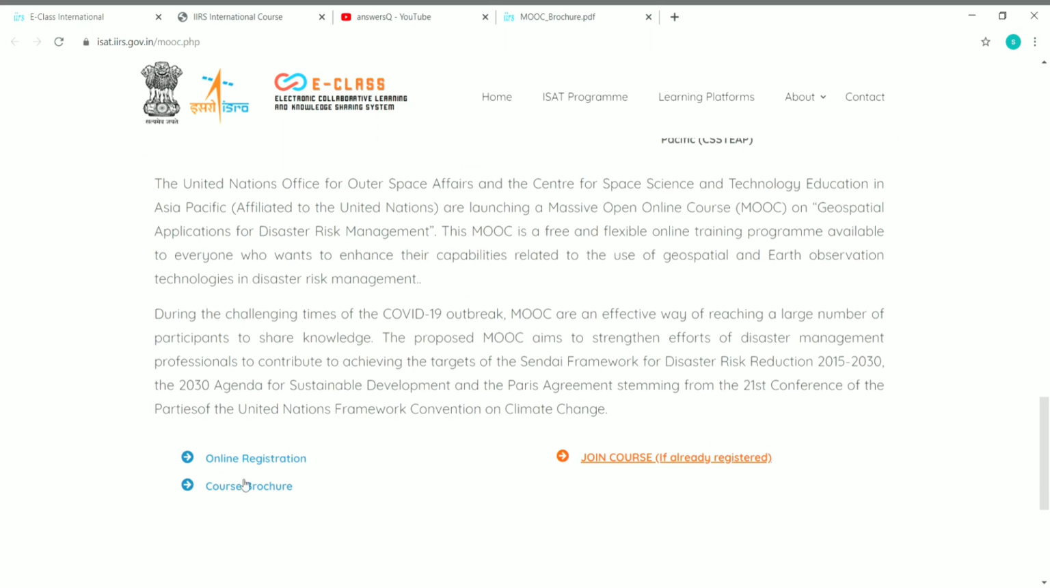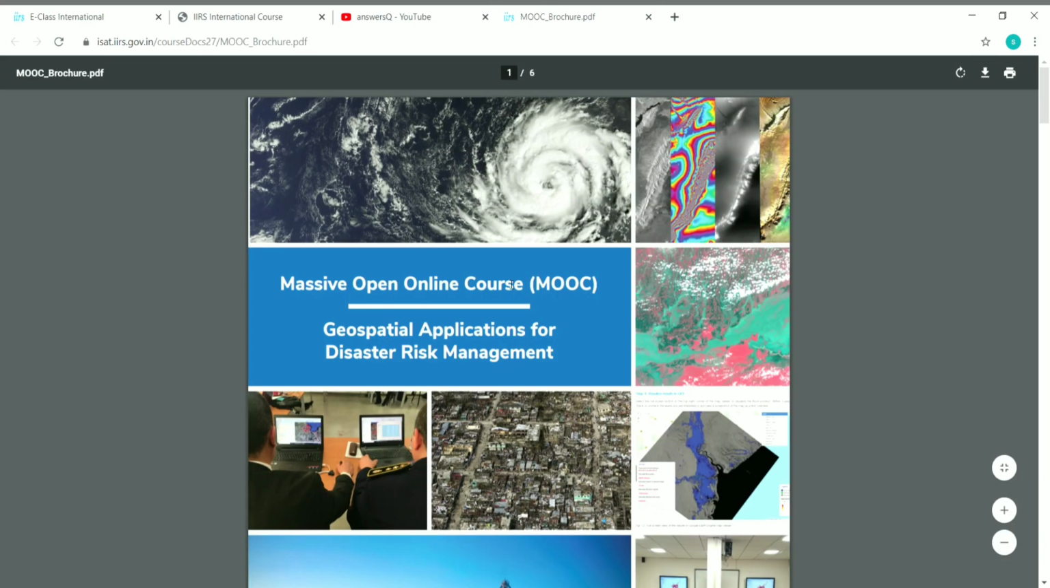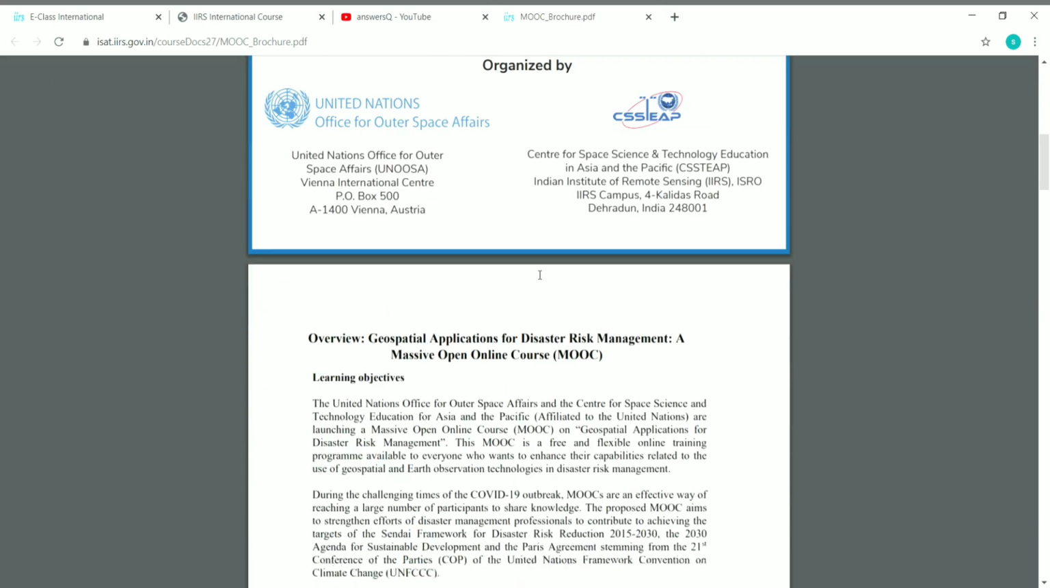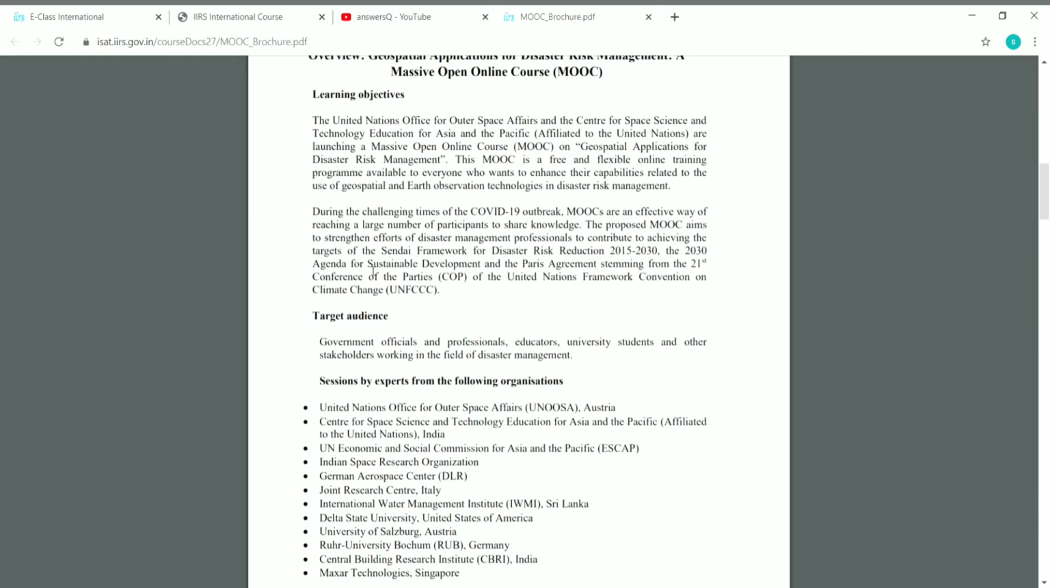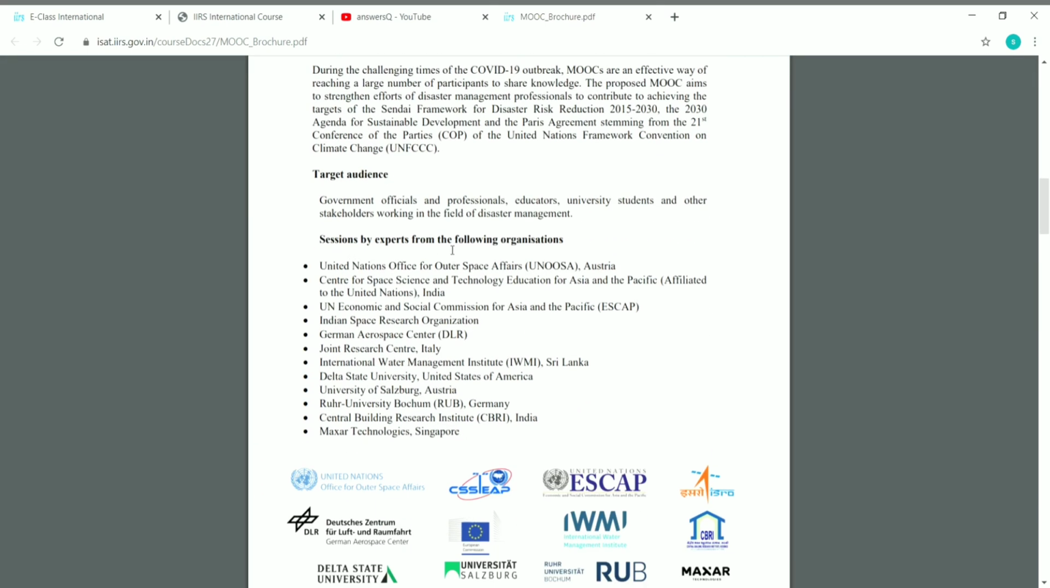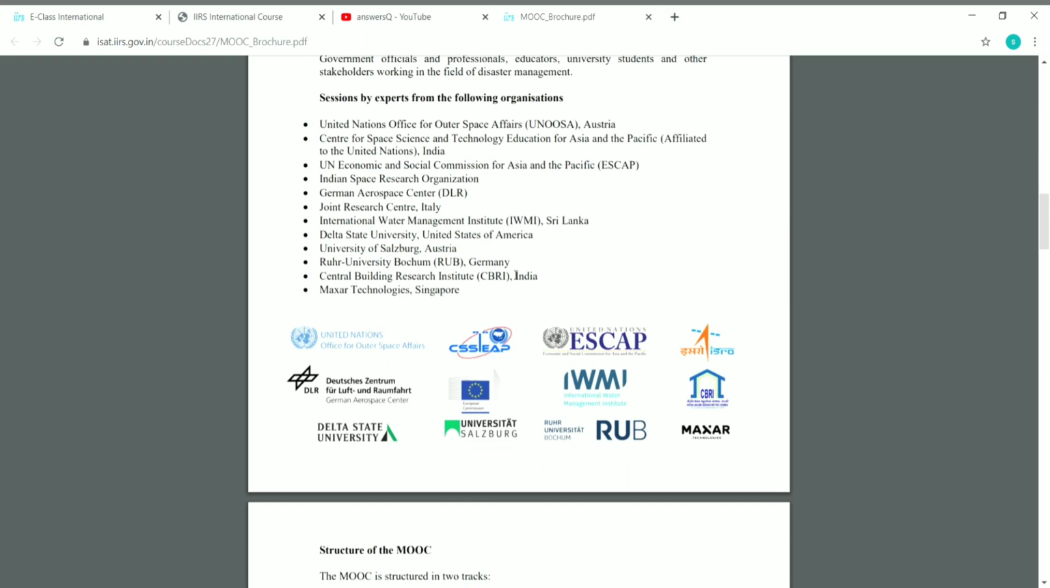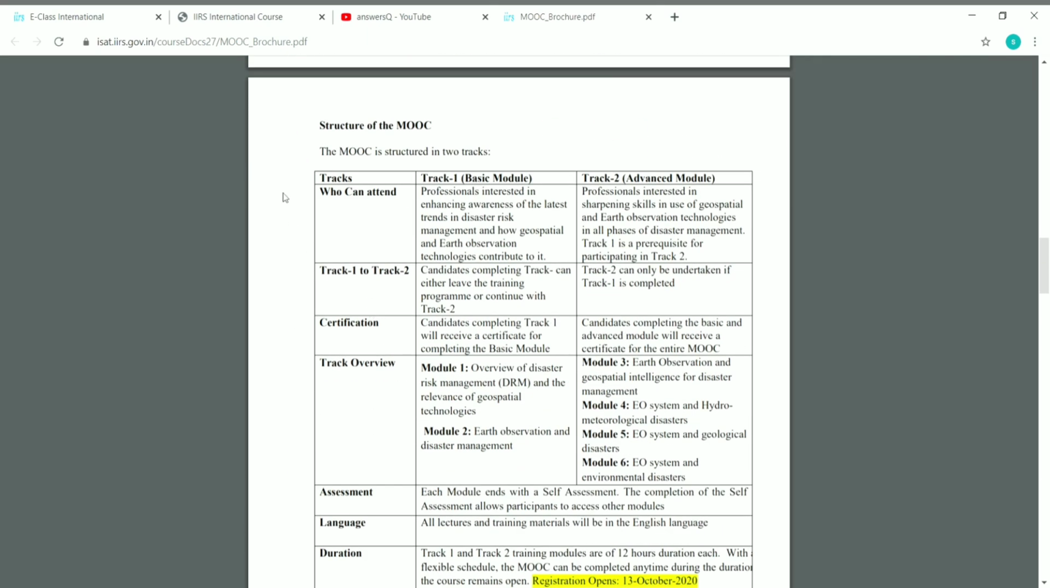And if you scroll down, just click on course brochure and you will be seeing something like this. In this brochure, you can see all the details about this online program. Like they have given the learning objectives and the target audience and the sessions by experts from the organizations. And here comes the important detail, that is the structure of the online program.